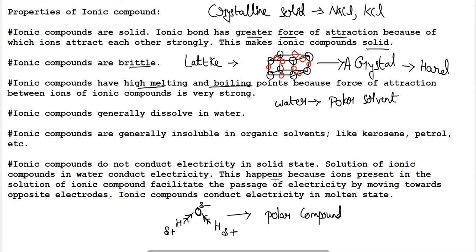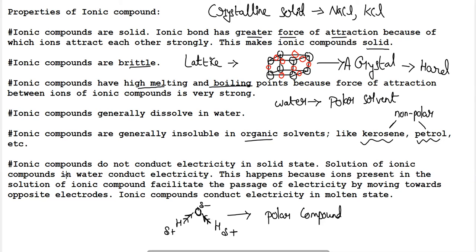But when we try to dissolve ionic compounds in kerosene or petrol, which are termed organic solvents, like ether, kerosene, petrol, it is not possible to dissolve them, because these solvents are non-polar solvents, and non-polar solvents are not capable of separating the ionic compounds into their ions, and hence they are insoluble in organic solvents like kerosene, petrol, ether, etc.